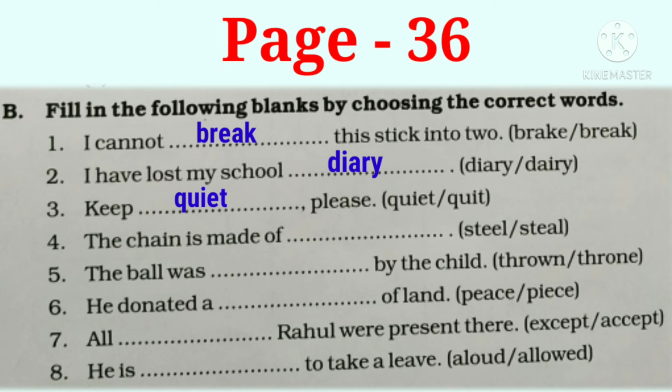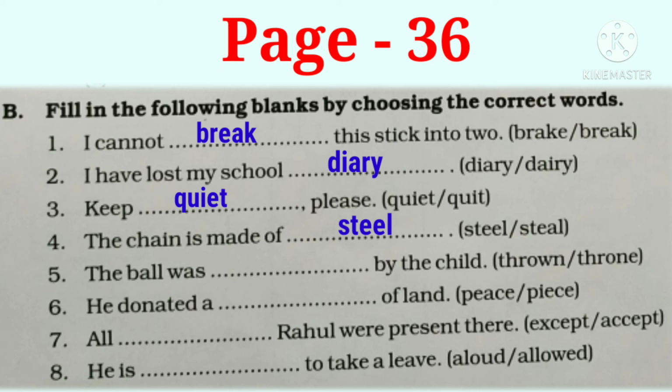The next sentence is: the chain is made of dash. Steel or steal. Yes, the correct option here is steel. The word steel is basically an alloy of iron and carbon. It is very hard and relatively cheap to make. So people use it for everything from cutlery and guitar strings to vehicles and major building projects. And the word steal means to take or keep something without permission of the owner.